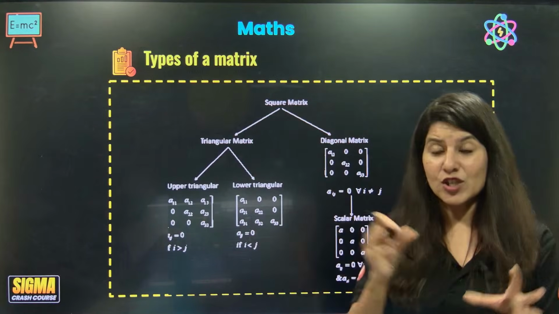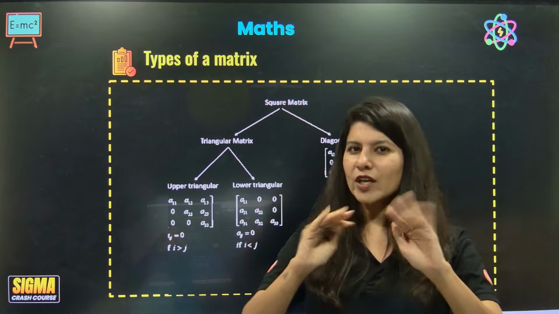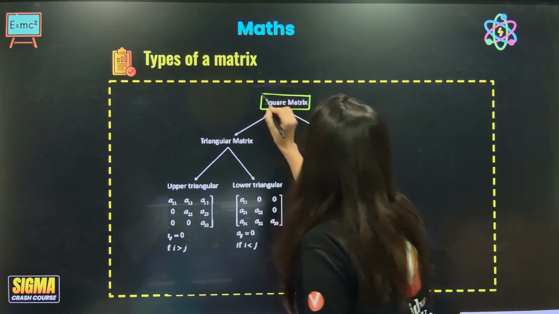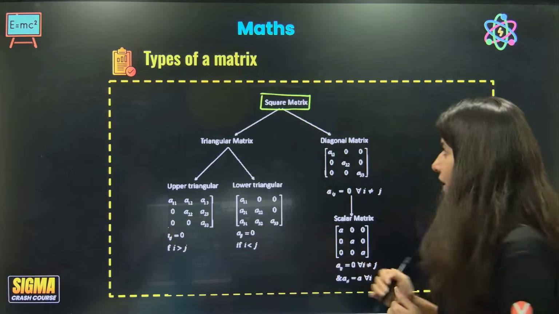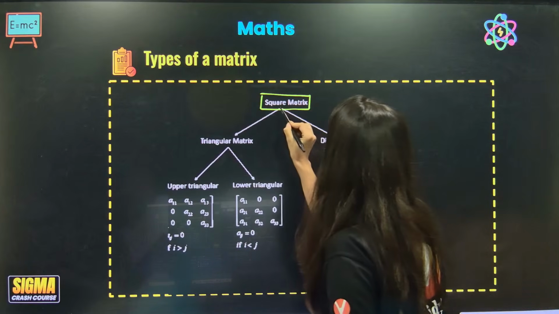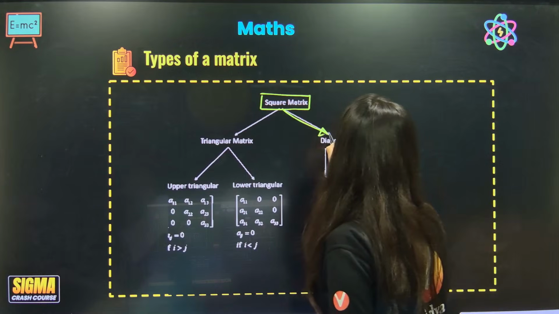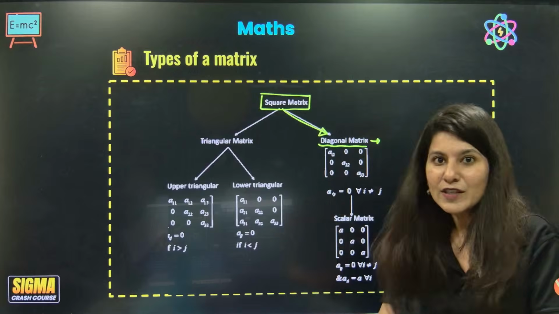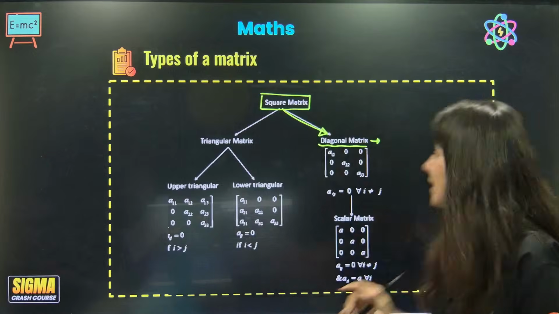Now, let's talk about square matrices. I'll tell you which definition is very important and which is just important. What is a square matrix? The number of rows and number of columns are equal. Now, square matrices have one type, which is the diagonal matrix. A diagonal matrix is a type of square matrix whose non-diagonal elements are 0.